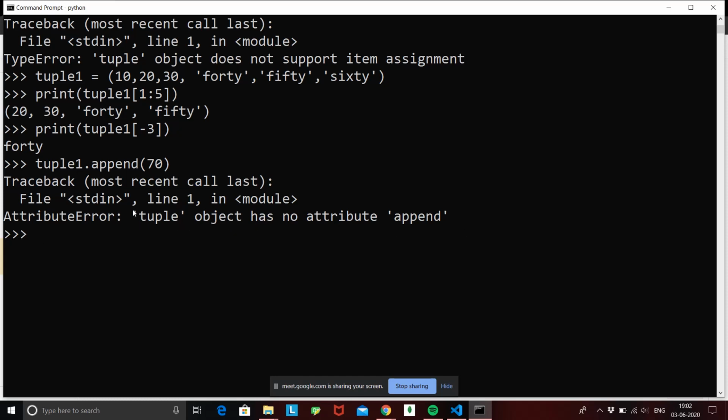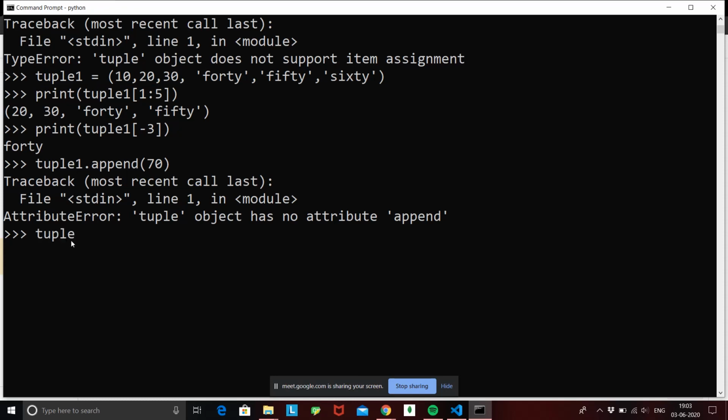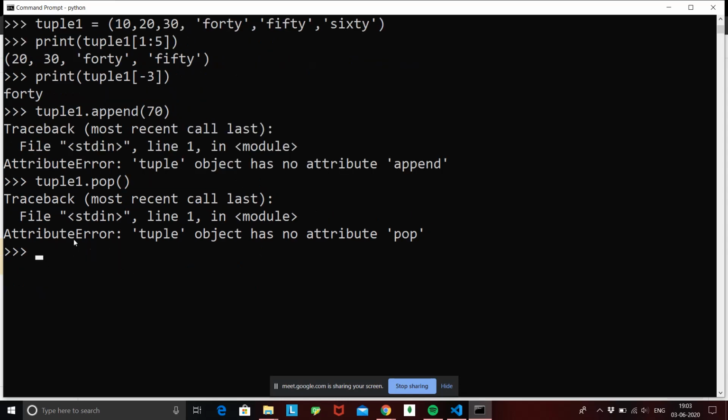Why is this? Again, we tried to change our existing tuple, 10, 20, 30, 40, 50, 60, by appending something to it, and we run into an error. Similarly, if we try to pop something, tuple1 dot pop, again it should run into an error saying that the tuple object has no attribute called pop.